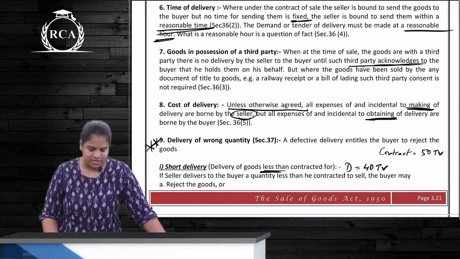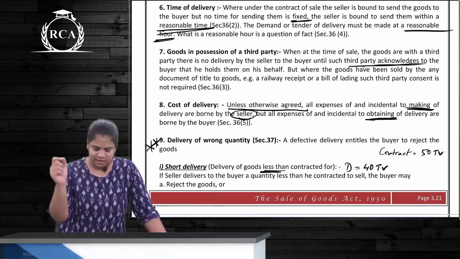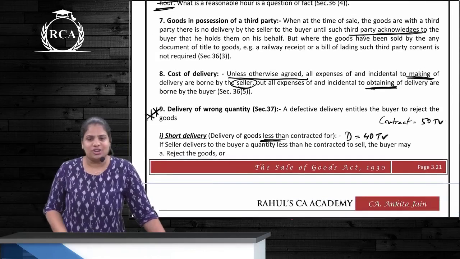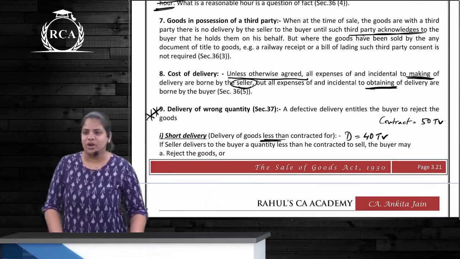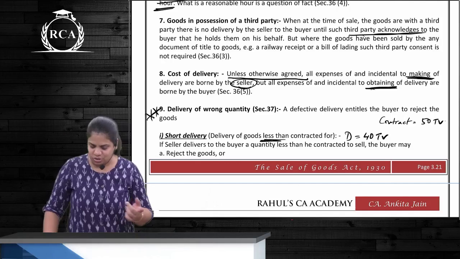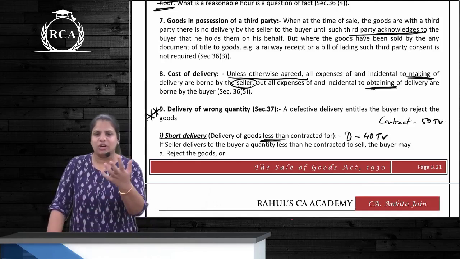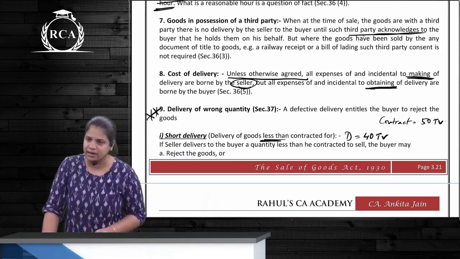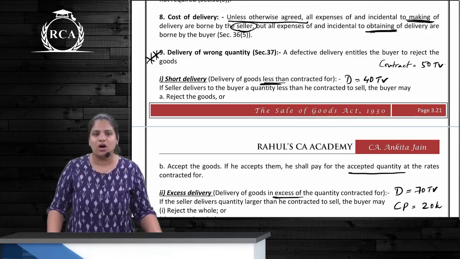Okay, goods in possession of third party. How will ownership pass or delivery happen? When the third party acknowledges. Cost of delivery unless otherwise agreed. Loading is borne by the seller. Unloading is borne by the buyer. So cost of making delivery is borne by the seller. Cost of obtaining delivery is borne by the buyer. Correct? Next, very, very important, delivery in wrong quantities.